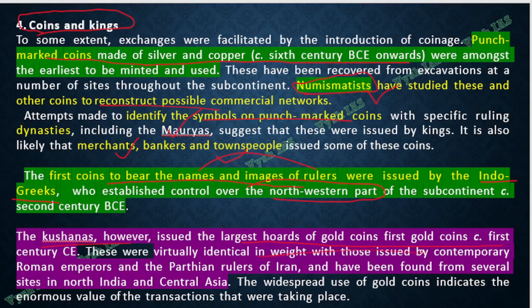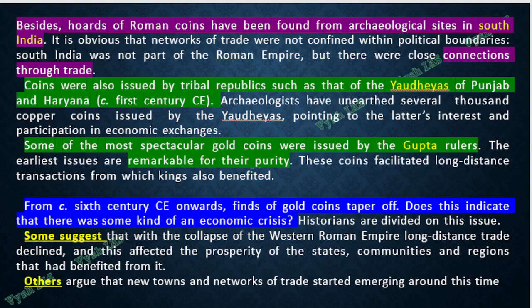They were identical in weight with the ones used by the Roman Empire and also the Parthian rulers of Iran. Okay, so Parthian rulers of Iran and Roman rulers, they used some gold coins, right? Their coins and the coins used by Kushanas were identical in weight. So they had some sort of understanding maybe. So these gold coins indicate what? That there was a huge amount of transactions happening during that timeline. Maybe some very big give and take was happening.